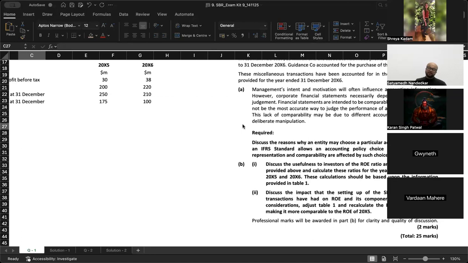Yes, Shreya? Sir, IFRS 9, fair value through P&L or amortized cost? Again, that depends upon the intention behind holding the debt instrument, right? If you are holding the debt instrument in order to collect the contractual cash flows, then in that case we'll use the amortized cost approach. When the intention is to trade the instrument, then we have to go for fair value through P&L. Policy choice, see, that is a rule, that is not a choice. Choice is when you can do this also, you can do that also. It depends upon your specific circumstance.